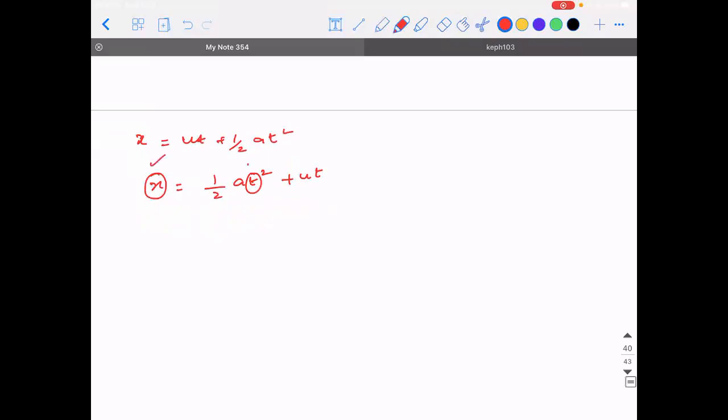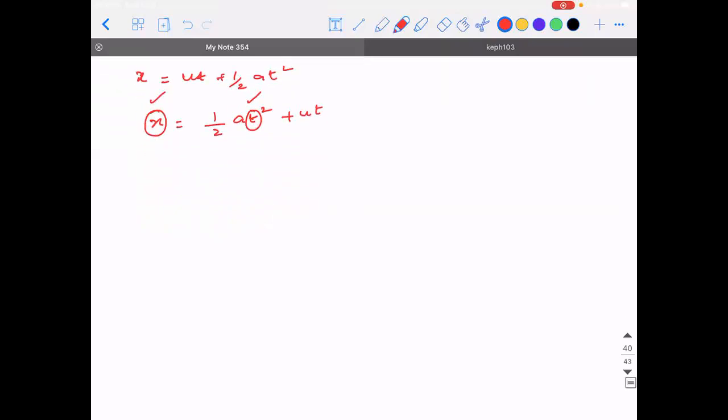So x and t. Is it not similar to y is equal to ax square plus bx plus c? Only difference is your constant is 0. Right? Now, what is the coefficient of t square, guys? The coefficient of t square, fortunately or unfortunately, is a only. But this a and this a have different contexts. I hope you're able to understand this. This is a mathematical variable, whereas this a stands for acceleration.